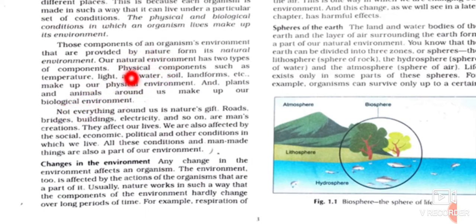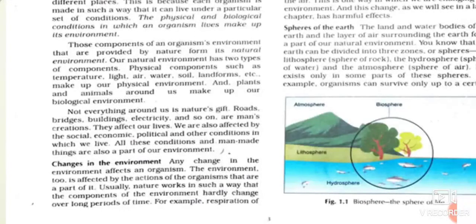So physical environment components such as temperature, light, air, water, solid landforms, they all are forming our physical environment, and all the living things which have life, like plants, animals, trees, human beings, birds, insects, they all make up our biological environment. So overall, children, we can say that the physical environment and the biological environment are part of our natural environment.